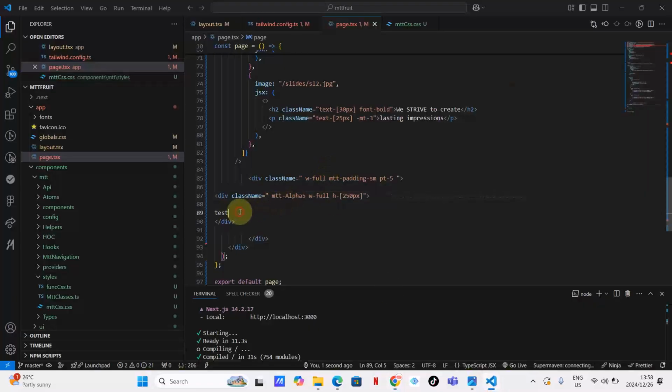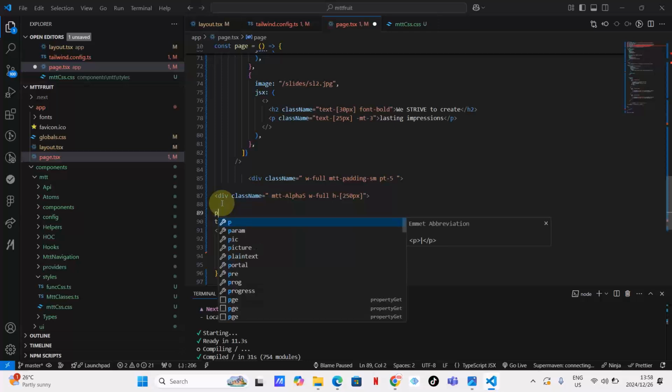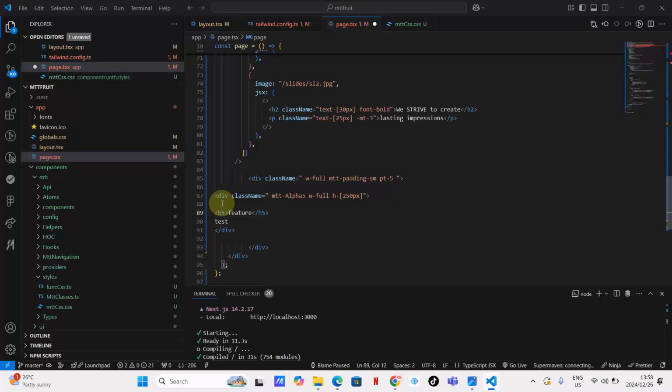So what I can do here, I can first put a, is it a P tag here or an H? Let me try H5 first. I'll type here featured products.